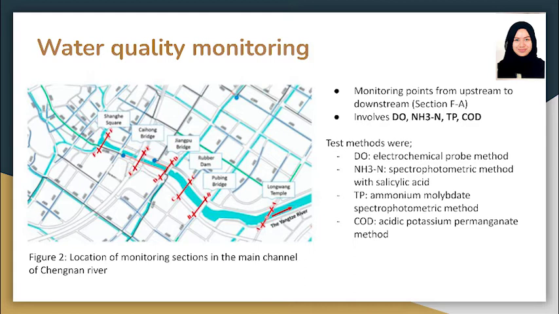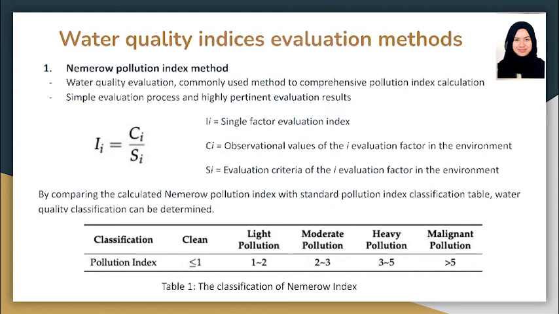It was monitored by sections F to A, showing the upstream to the downstream of the Chengnan River. The water quality parameters involved in the monitoring were dissolved oxygen, ammonia nitrogen, total phosphorus, and also the chemical oxygen demand, COD.